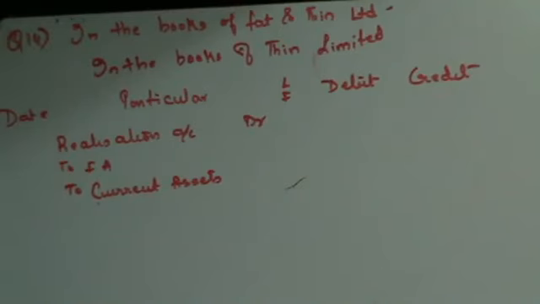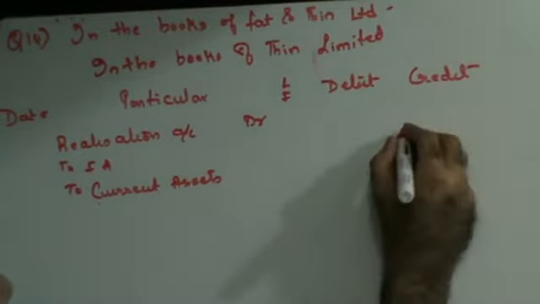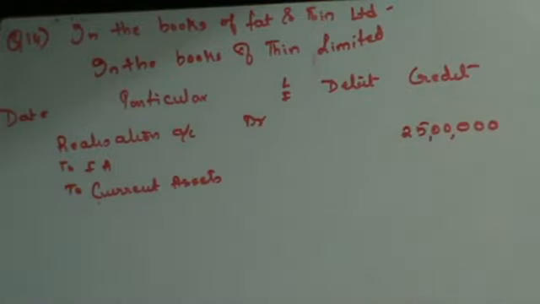Fixed assets are 25 lakhs. Current assets are 30 lakhs.